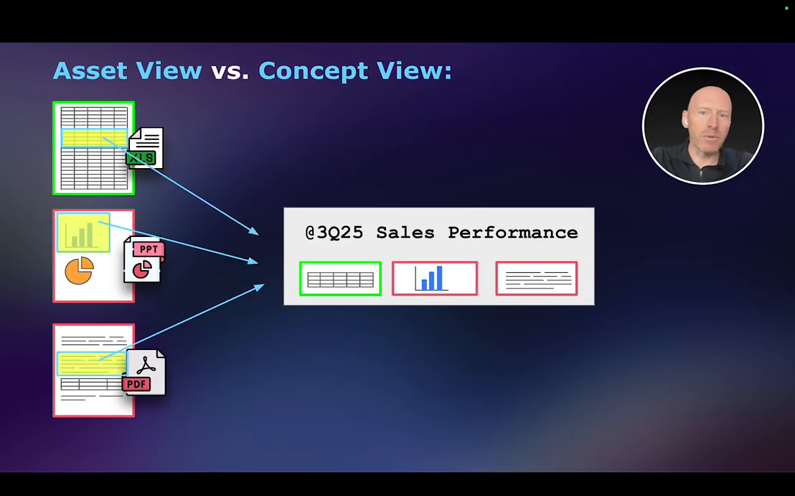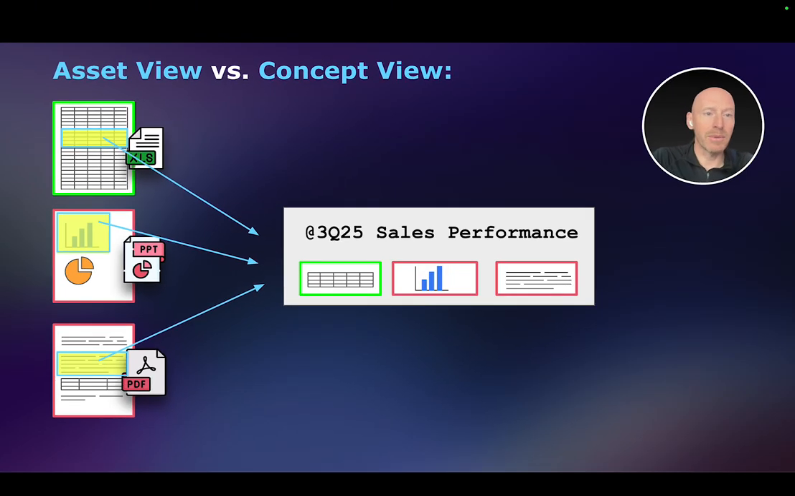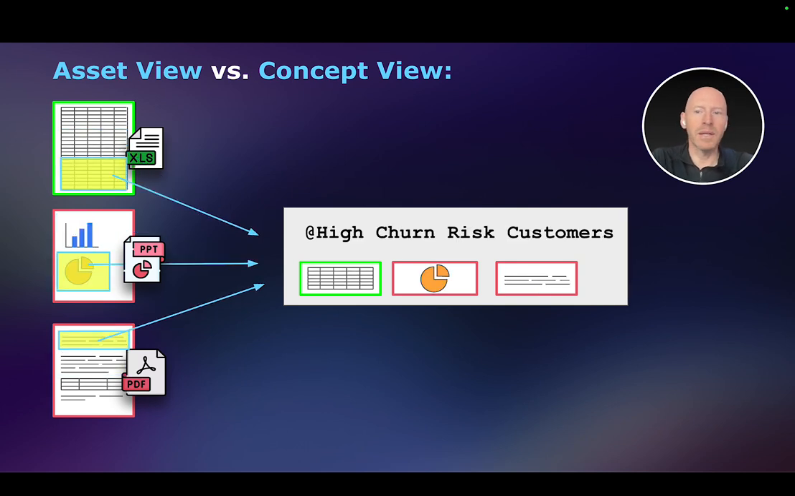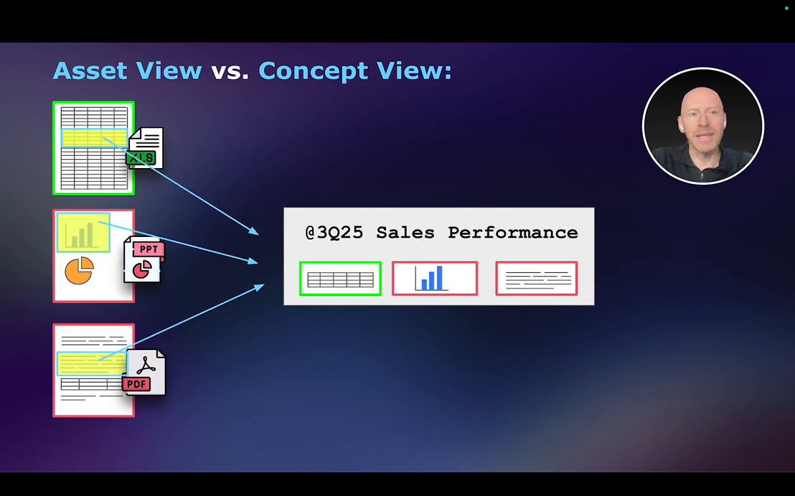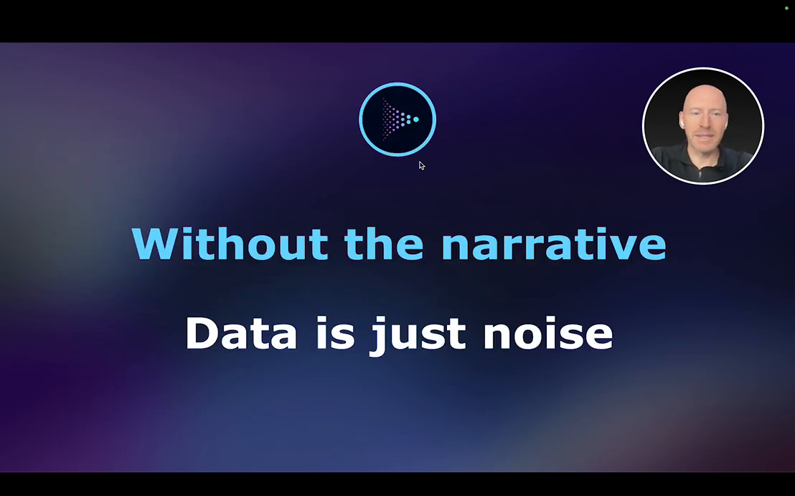But what if it were possible to pull from each asset the little bits of information that are all related to a similar concept, like 3Q25 sales performance or high churn risk customers? It's different parts of each asset that make up these concepts. Storytell automatically finds all of the assets that have high affinity to each other, all the detail in those assets, and then puts them together in a new view called a concept. Because let's face it, without the narrative, data is just noise.